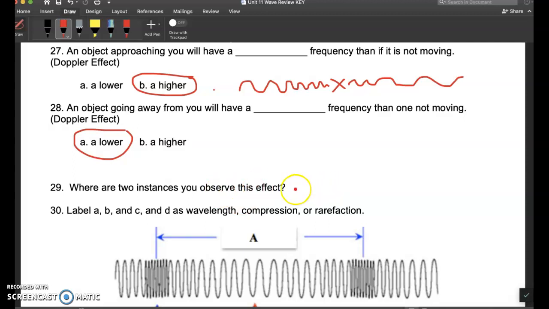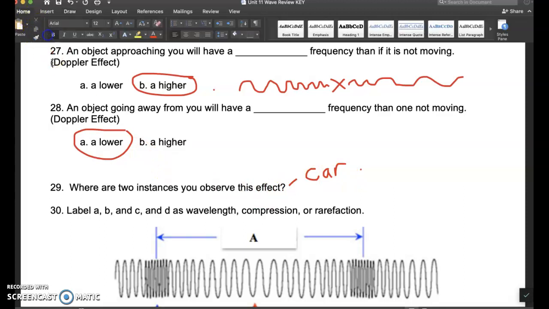Two instances where you observe this effect: you could say a car driving by, and you can hear that, such as its engine or the exhaust.